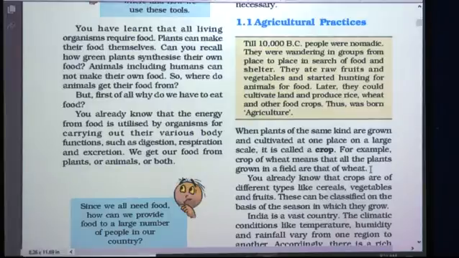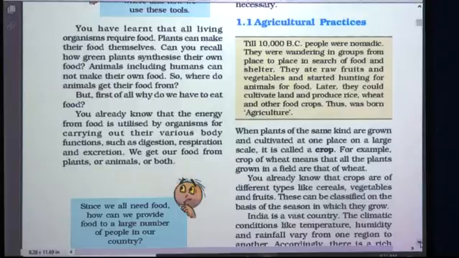Similarly, if we say maize crop, it means all the maize plants are there in that large area. You already know that crops are of different types like cereals, vegetables and fruits. These can be classified on the basis of the season in which they grow.